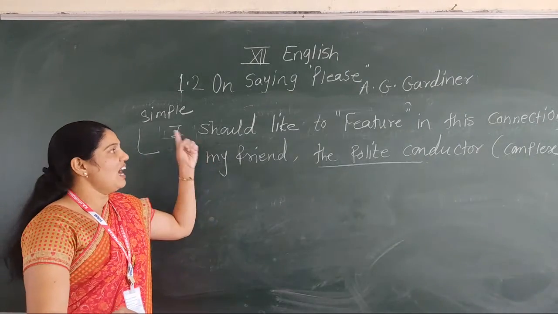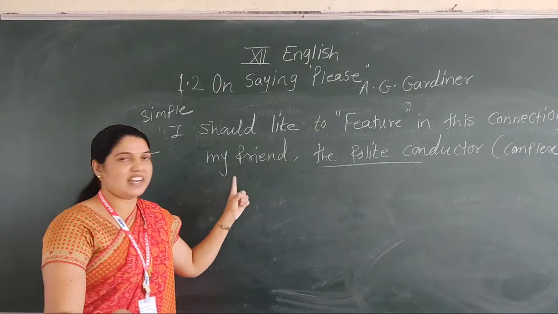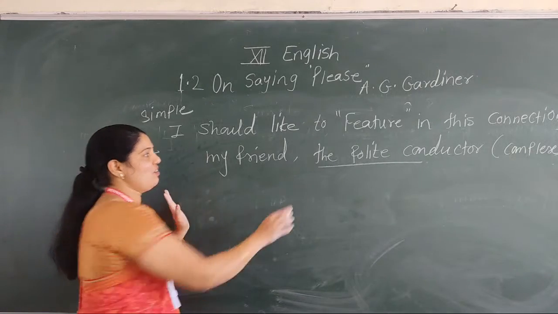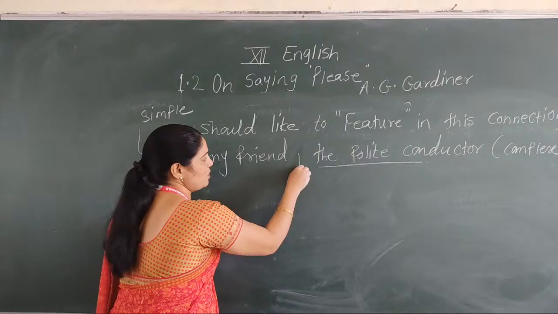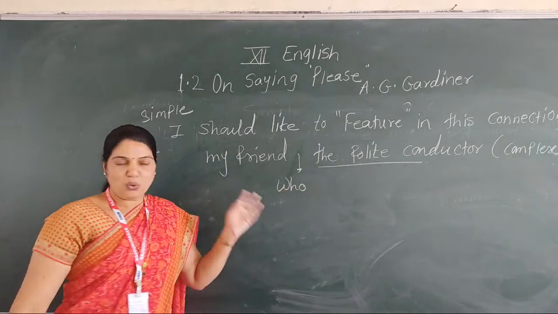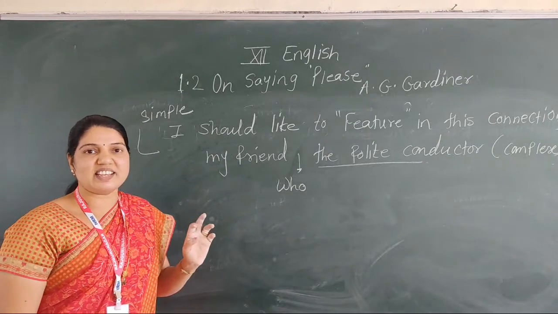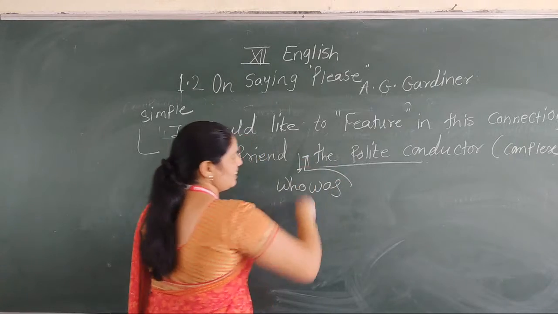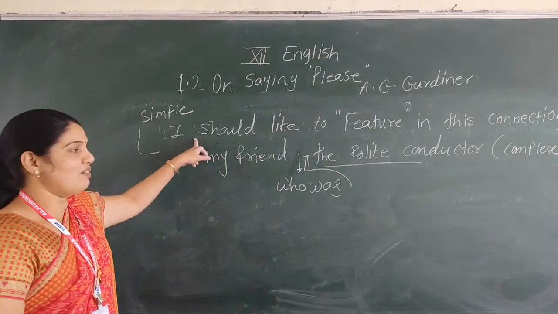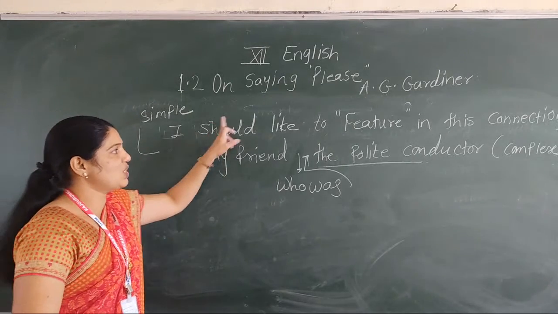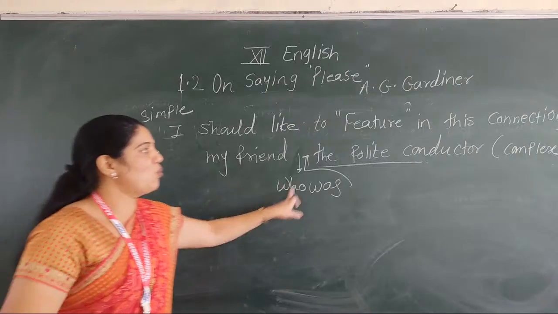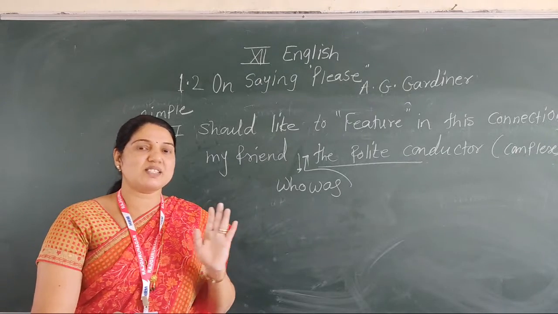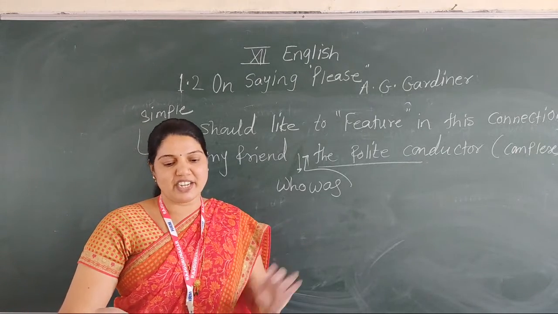The answer is very easy: I should like to feature in this connection my friend, and instead of the comma we use who. But find out the tense of the sentence. Here it is past tense, who was the polite conductor. It's a meaningful sentence. Our complex sentence is: I should like to feature in this connection my friend who was the polite conductor. In this manner, you convert simple into complex using relative pronouns, meaning subordinating conjunctions.